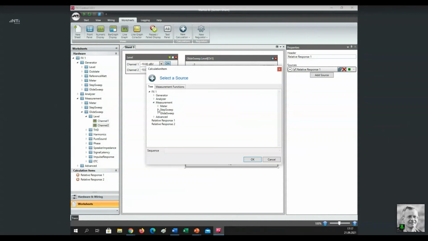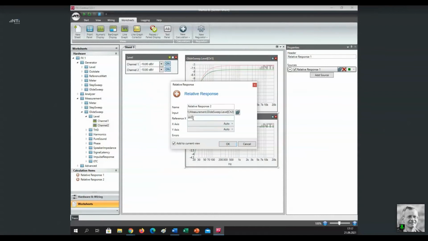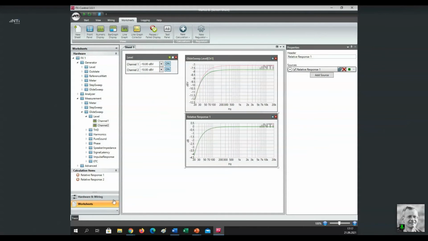As input, we are using glide sweep level channel 2. Same 1000 Hertz as reference. I confirm, and you see, by the way, down here, these are the 2 calculation items I have just created. Now I drag and drop the second one to this graph, and you see now the 2 curves again, the green and the pink representing the 2 channels. Maybe in a next step, you want to know the difference between the 2 channels. Here, actually, we have to do that manually. There is no predefined calculation item for that, but it's very easy to do.